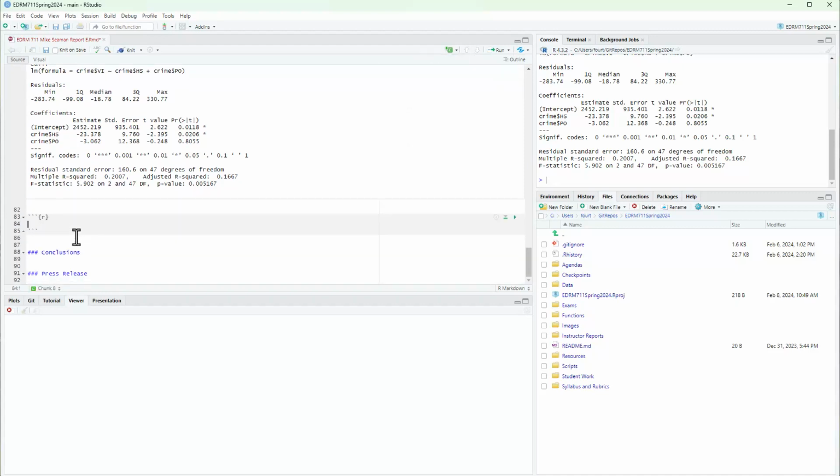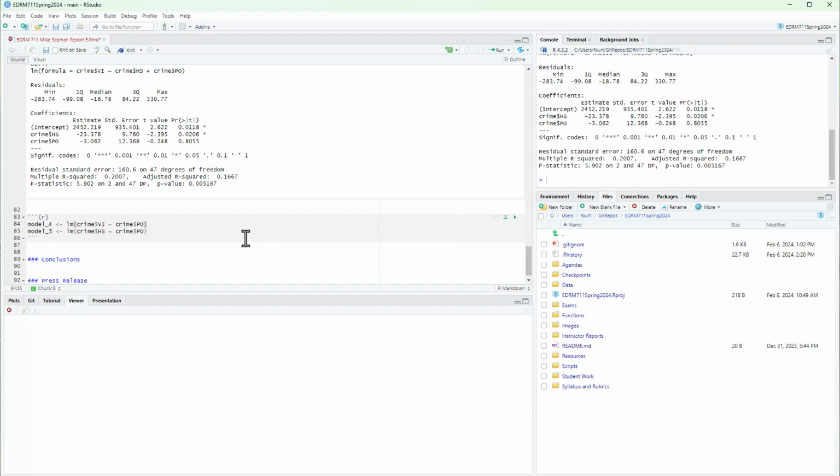So let me put in a couple more models here. I'm going to put in a model in which we take poverty out of violent crime. That is the response variable. And let me make another model. I'll call this model 5, in which I take poverty out of high school. So if I look at the residuals of these two models, it will be the correlation of high school with violent crime after removing poverty. And so let's go ahead and see what those partial correlations look like.